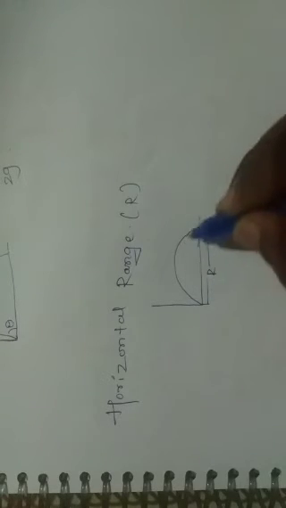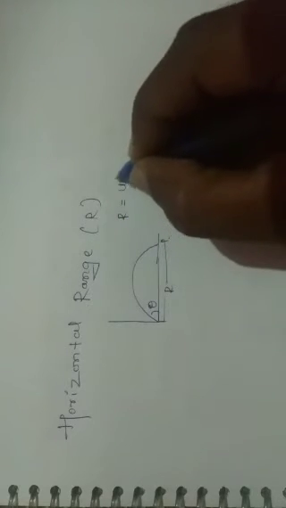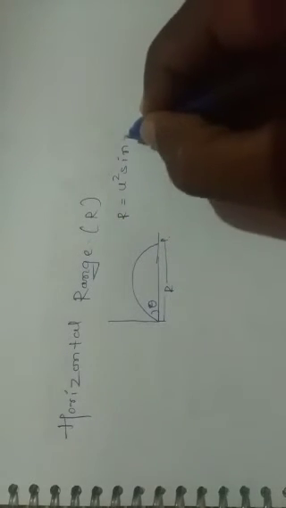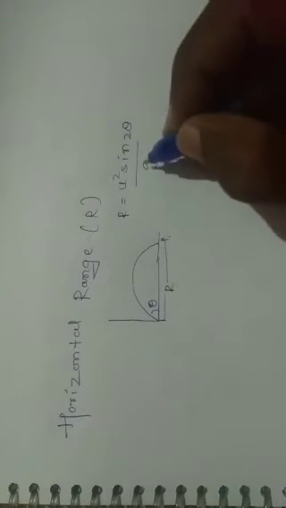Consider a projectile with angle theta; the maximum displacement along the x-axis is the horizontal component, the maximum range. The equation of this horizontal range is R is equal to u square sine 2 theta divided by g.